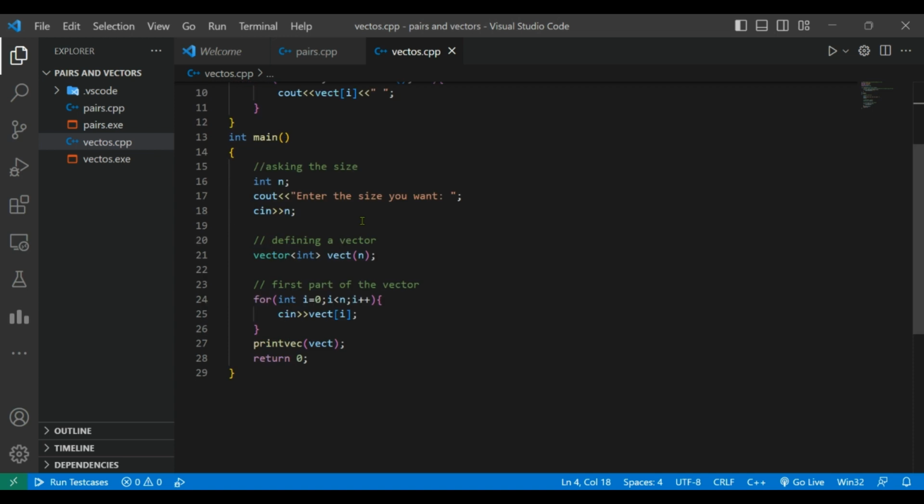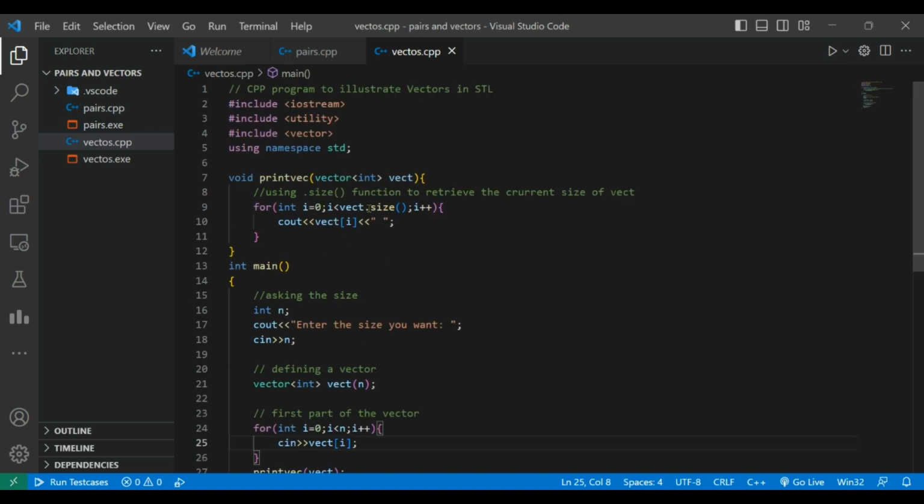Now suppose you want to declare a vector. Simply you can ask for the size. I'm asking the user for the size here, the user enters the size, and I give that size to define the vector of that size and then use it for taking the input. As I told you, it will be the same as an array.